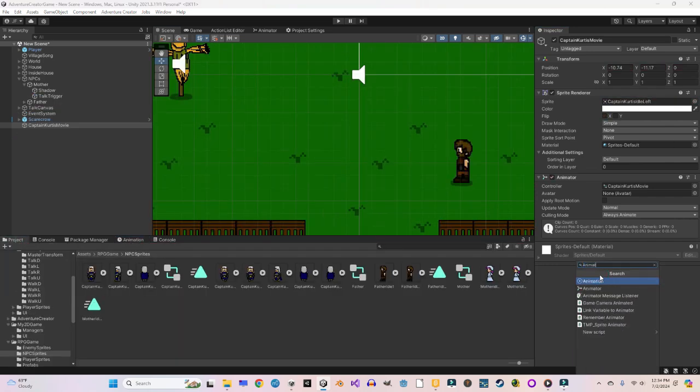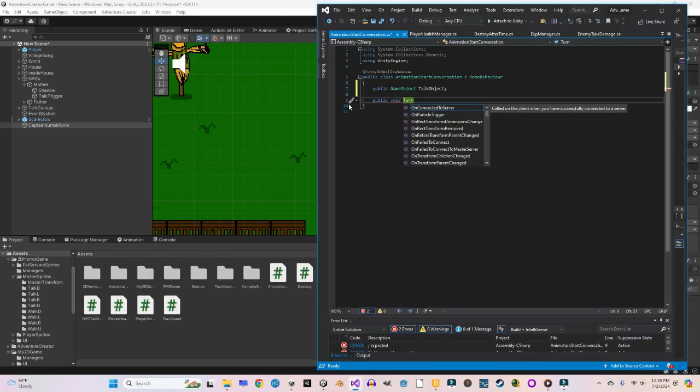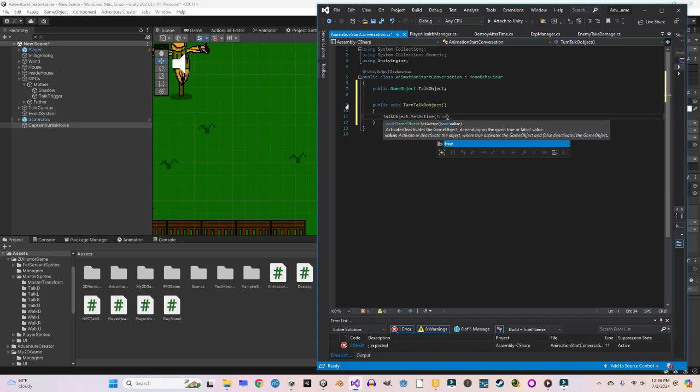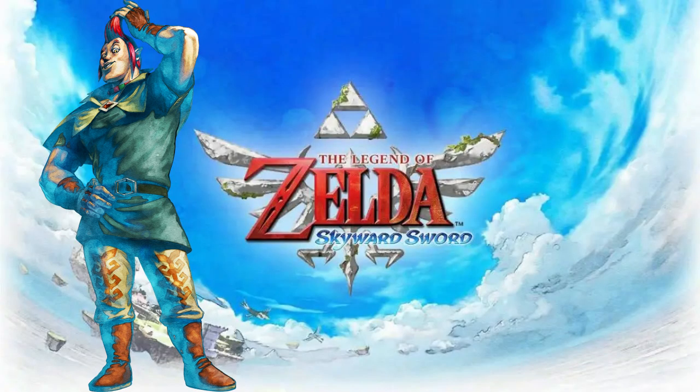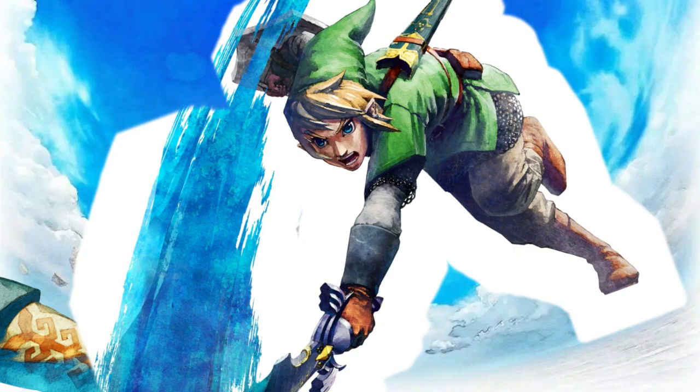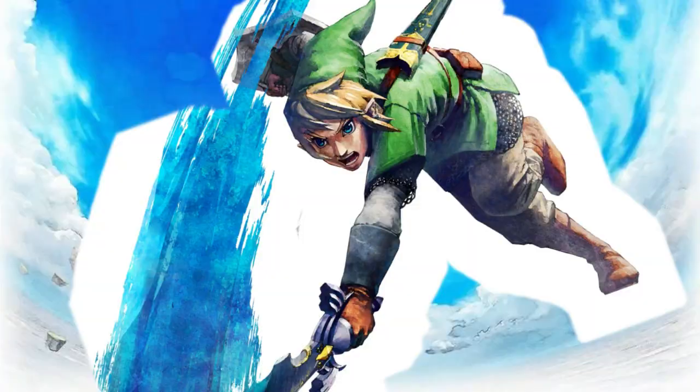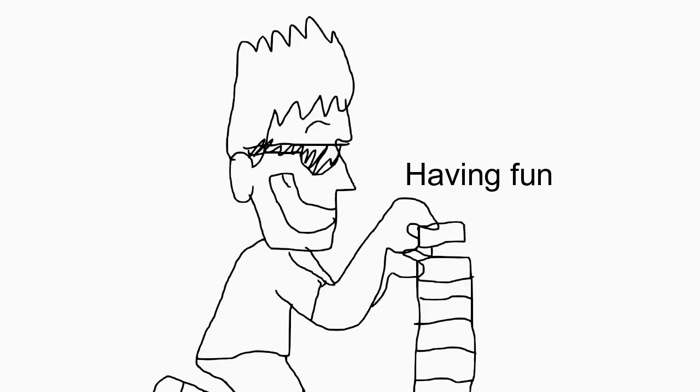Then I made a script called Animation Start Conversation. In this script, I'll make a public void that the animation will call when the conversation should start. I made the dialogue object and started writing what he should say. I want him to be kinda like Groose from Skyward Sword. You know, cocky, proud, but eventually realizes he's not the hero of the story, and then just becomes the hero's best buddy. It's a great character arc, and it'll be fun to put together.